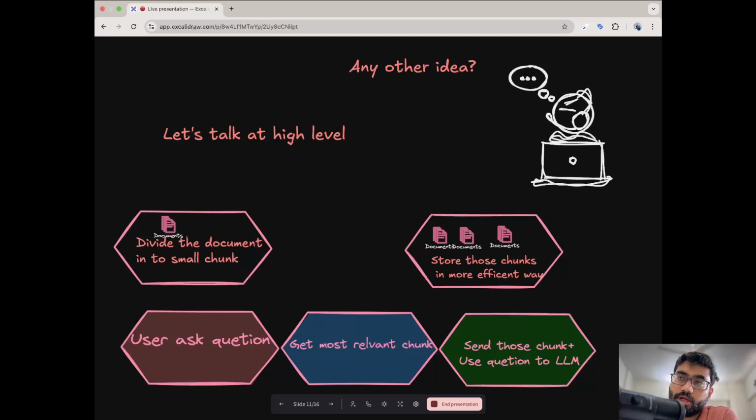We store those smaller chunks in an efficient way, and when the user asks a question, we get the most relevant chunks from the divided document, and only those chunks are sent along with the user question to our LLM or model. So let's see this in greater detail.